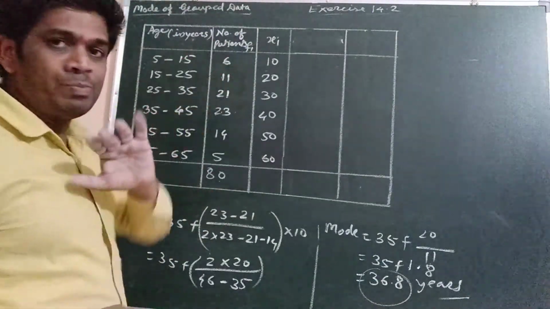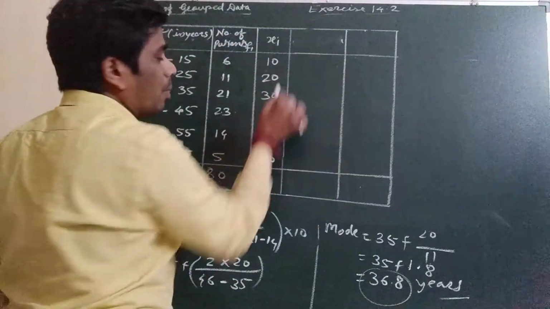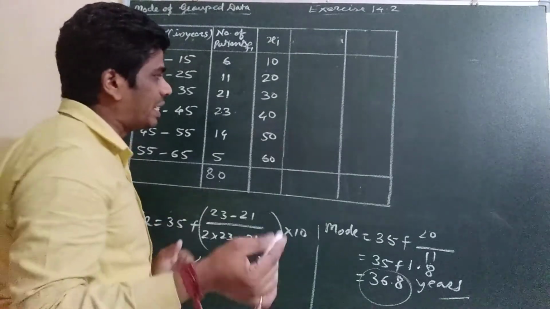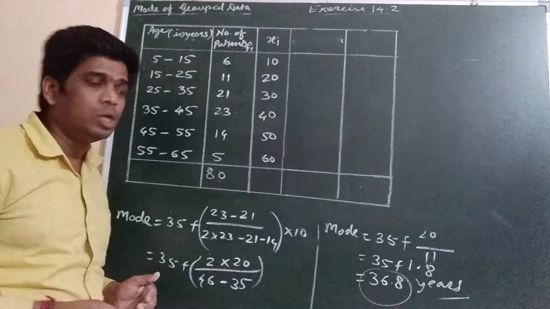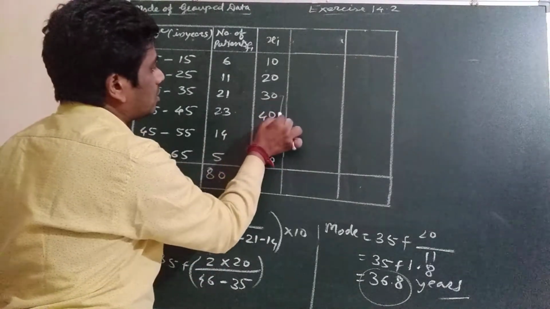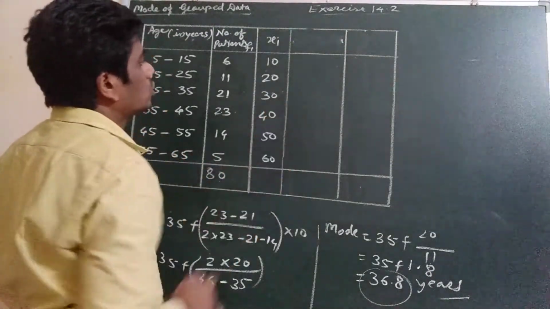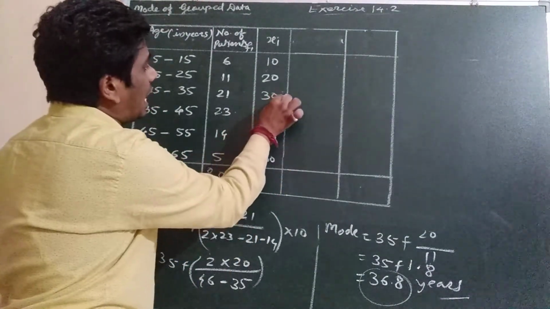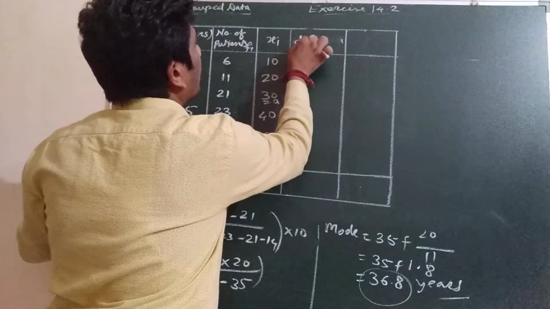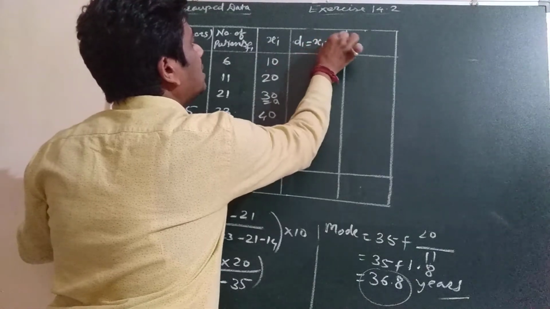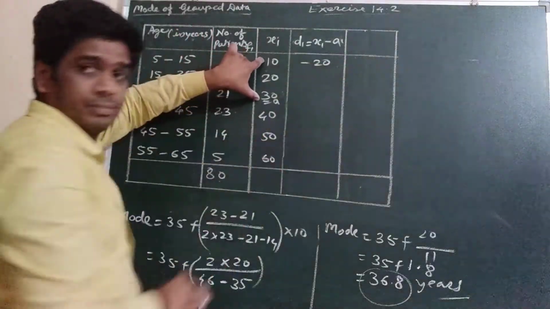Okay, the next method is the assumed mean method. So here in this method we have to assume any observation as the mean. So here we will take a middle term. Here an even number of observations is given, so we can choose any one of the middle terms as the assumed mean A. Okay, so here we will take 30 as A. So the deviation will be di equal to xi minus A. So 10 minus 30 will be minus 20.